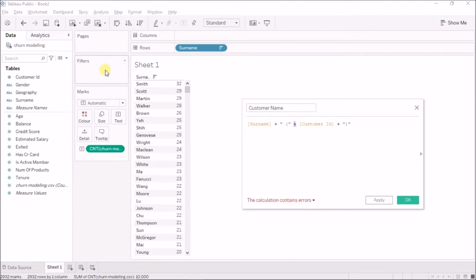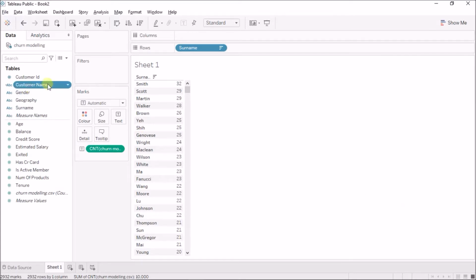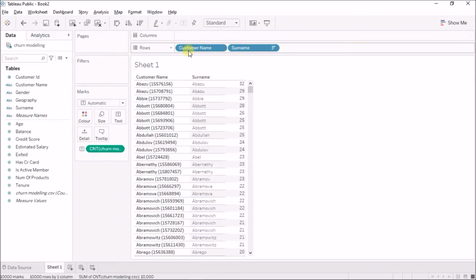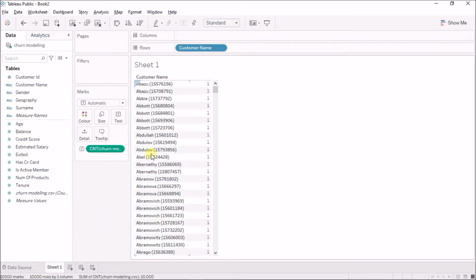Can't add string to integer values. Now this customer ID is an integer value, so I'll need to convert this to string. And now this is valid. Okay, so now if I bring customer ID here, customer name here, and if I remove the surname, I'll have 10,000 records because each customer has a unique customer ID. Okay, so now I'll just remove this.